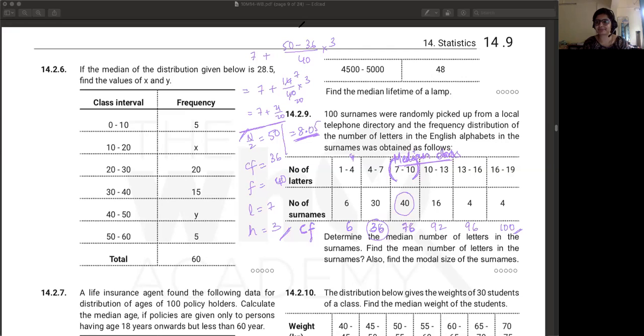Shardul, sure, you can leave. I'll be ending the session. I just wanted you guys to do one problem on your own. So once you're done, you can end the session.